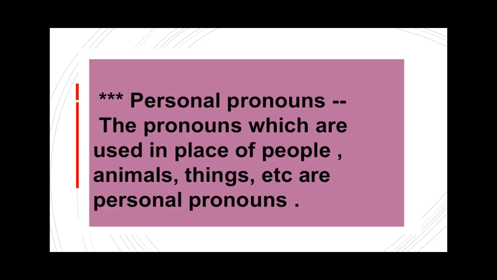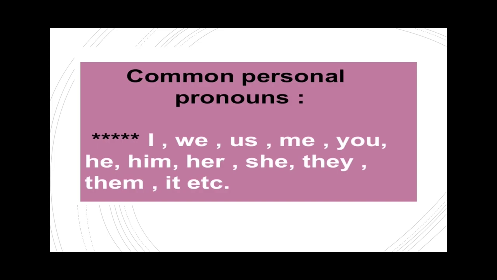It has replaced a person in a sentence. That's why it is a personal pronoun. And some more common personal pronouns are I, we, us, me, you, he, him, her, she, they, them, it, etc.